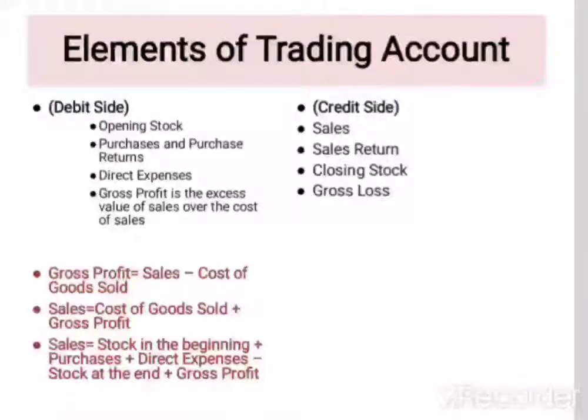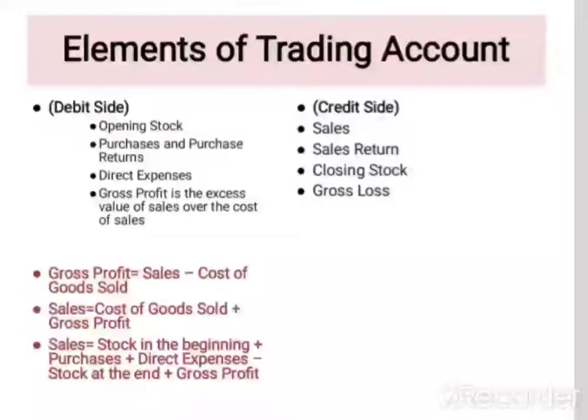Now looking into the credit side, what all falls there? Opening stock is always written on the debit side, and the sales amount is written on the credit side. If there is a sales return, it has to be deducted from sales, so the sales return goes on the credit side. Closing stock is always written on the credit side. Opening stock on the debit side and closing stock on the credit side.